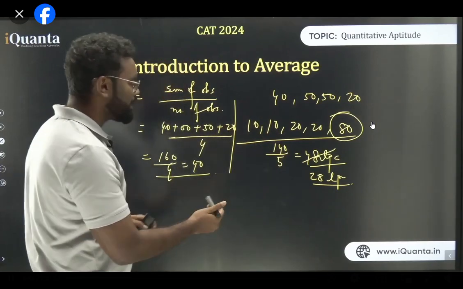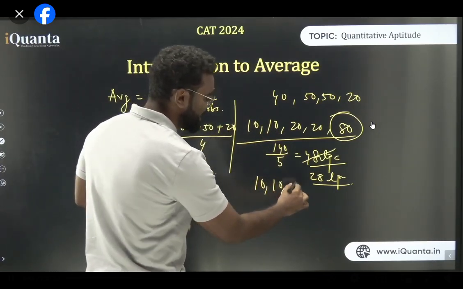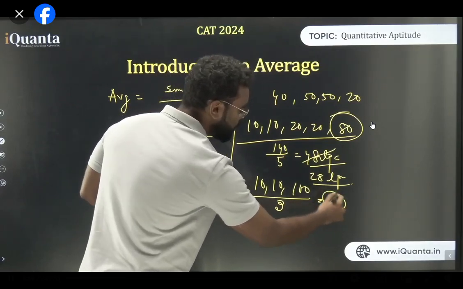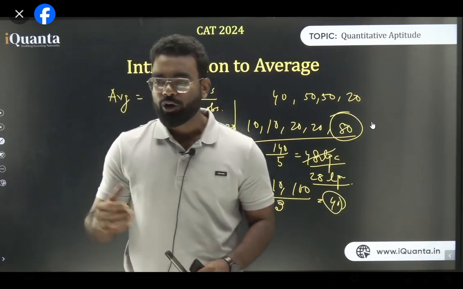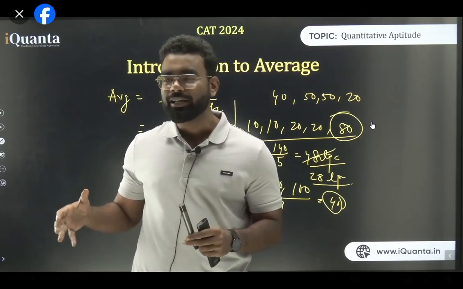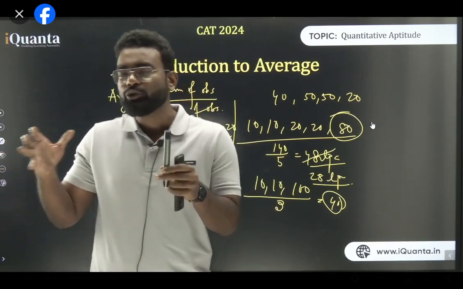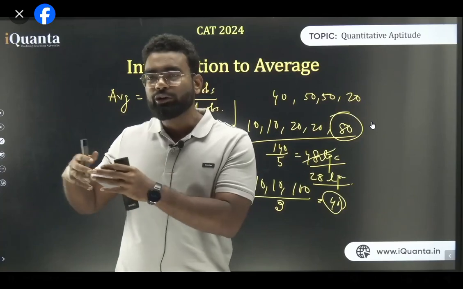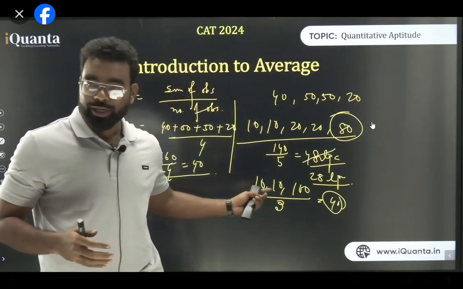I'll give you another example also. Think about 10 lakh, 10 and 100. Now if I need to do the average, it's divided by 3, so it is 40. Now think about it, 10, 10, 100 ka average kitna hai? 40. Now the problem is if I'm saying the average CTC of a B school is 40 LPA, what do you think in your mind? Your mind is that you can get something around 40, right? But that is the problem over here. 40 is not actually the thing you're going to get. You have a higher chance to get 10 LPA, but your average is 40 LPA.